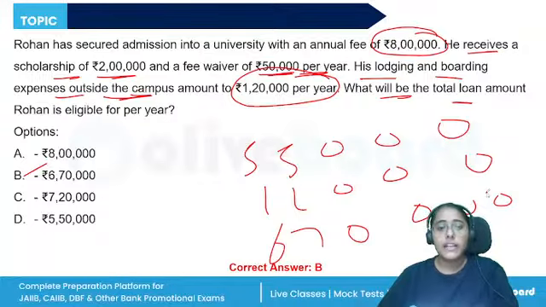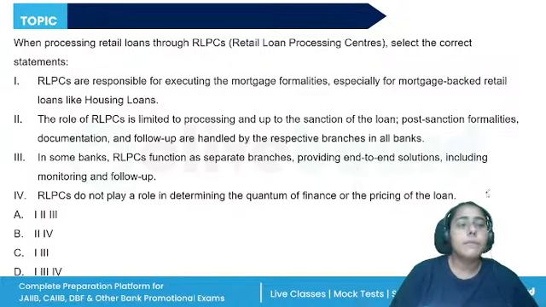When we are talking about the education loan, what all is included in the loan quantum, fee payable, examination, travel expenses, caution deposit, all of these things. When we are talking about the operational instructions, then the scholarship can be removed, right? That is all. When the processing of retail loans is done through RLPCs, select the correct statement.